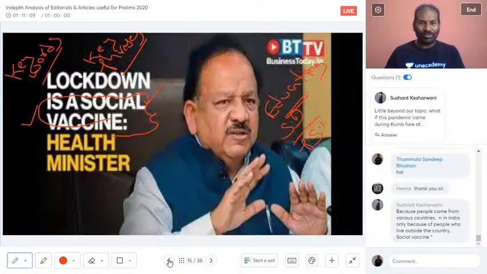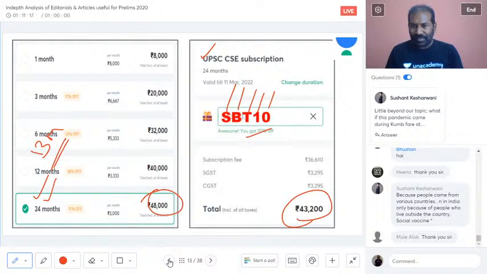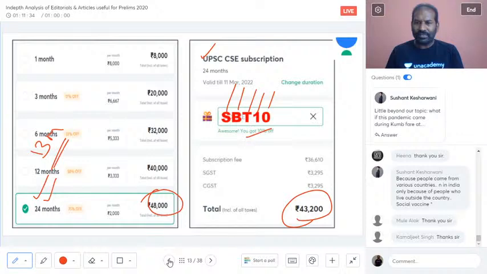Ina says thank you. I would also say thank you to everyone. And then Shushan says that people came from various countries, and in India only because of the people who live outside the country, social vaccine. Okay, you are saying about the travel history. Persons with travel history have actually carried this virus. Definitely. That is what stage 3, the community transmission, is yet to take place aggressively now. Hope that will not happen aggressively.